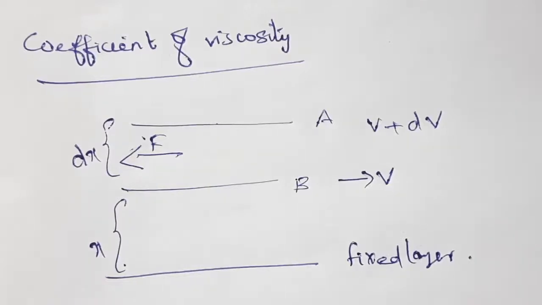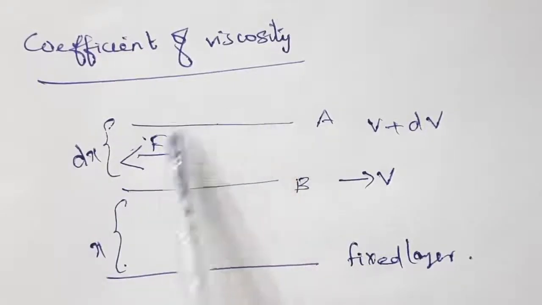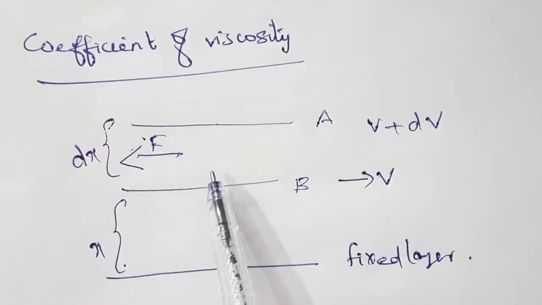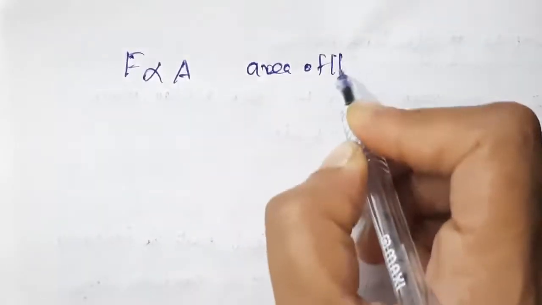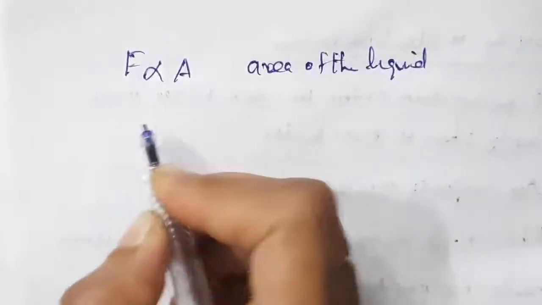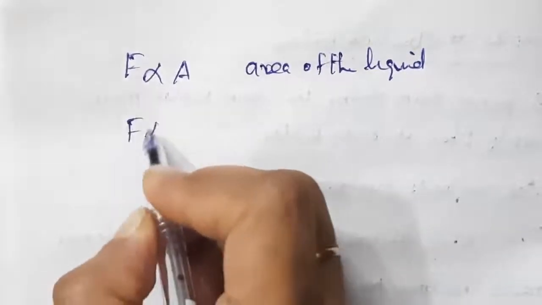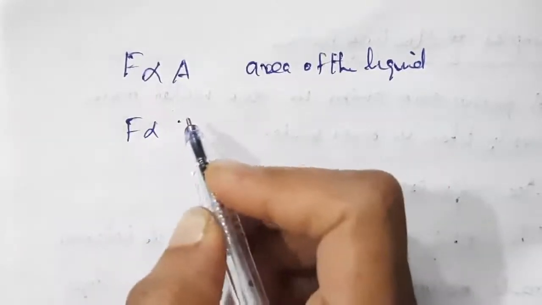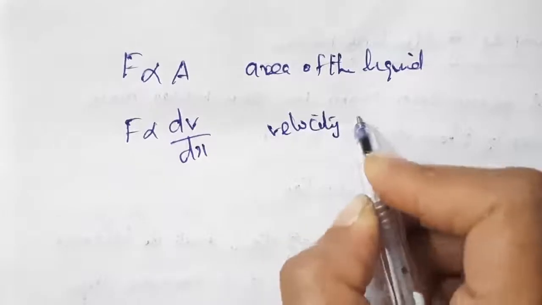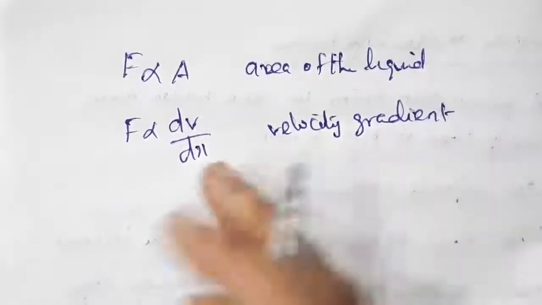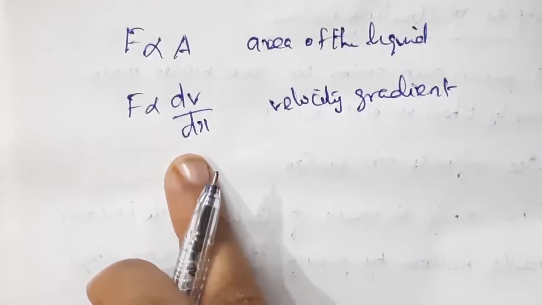Now, this force is proportional to the area of the liquid and the velocity gradient. So we can write the force is proportional to the area of the liquid A, and proportional to the velocity gradient, dv by dx. Change of velocity with respect to distance is known as velocity gradient.